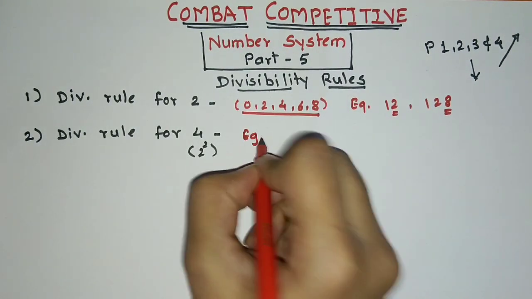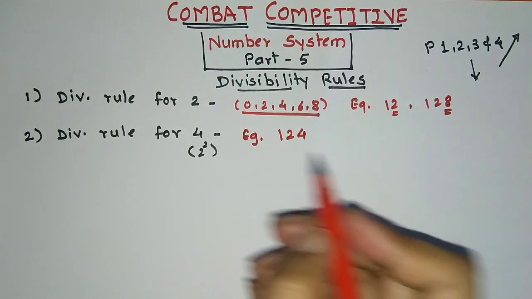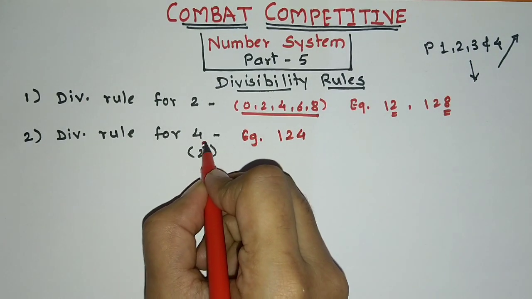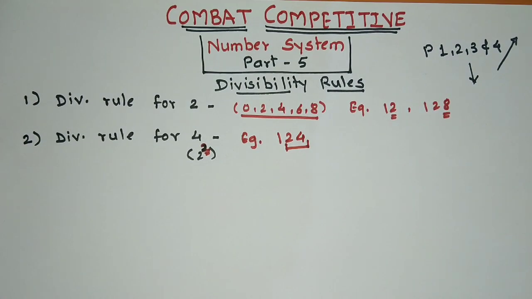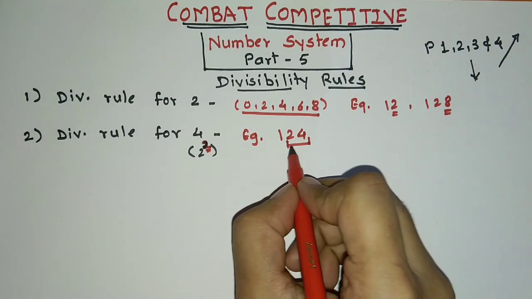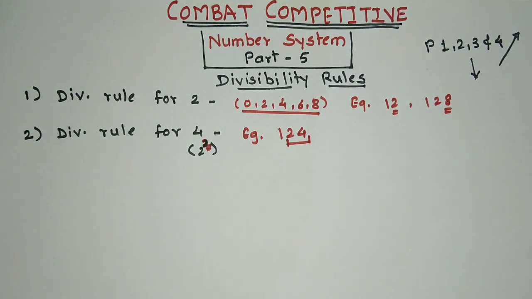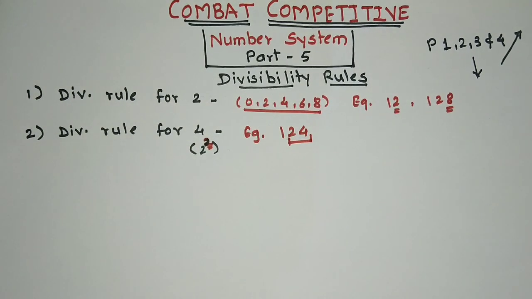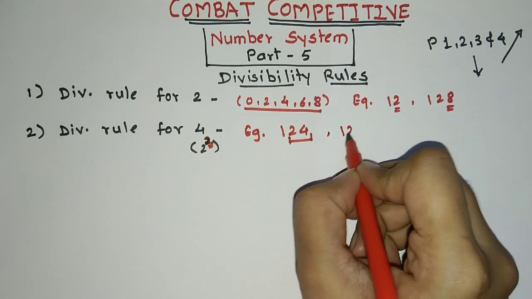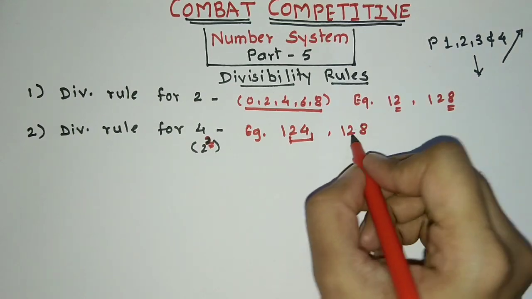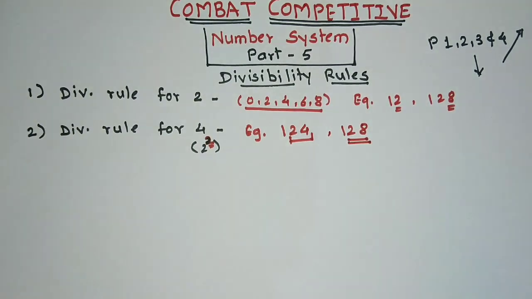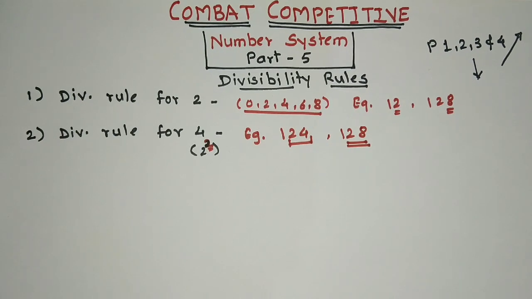Let's see example 124. Here 4 is nothing but 2 square, so we are going to see 2 digits. This 24 is divisible by 4 and hence this complete number 124 is divisible by 4. Now if we see example 128, for 4 consider the last 2 digits. 28 is divisible by 4 and hence number 128 is completely divisible by 4.